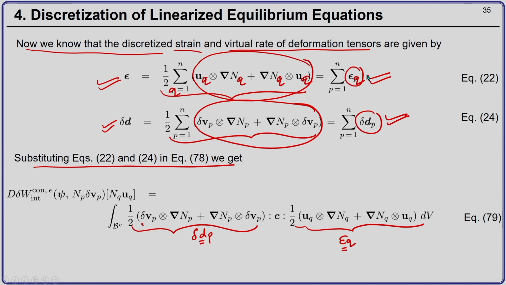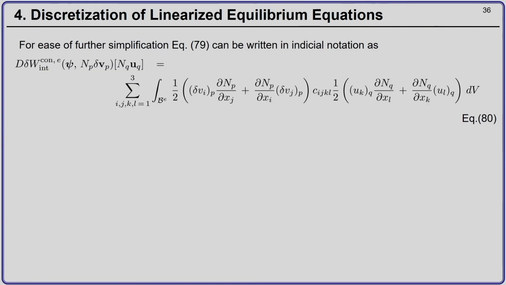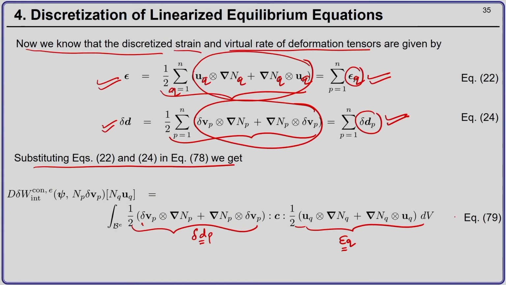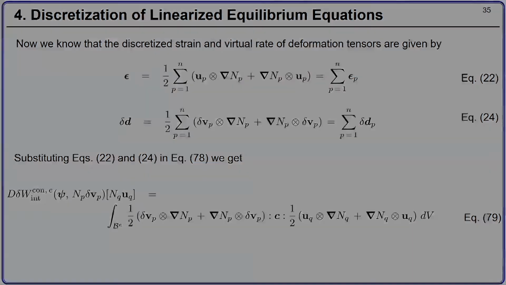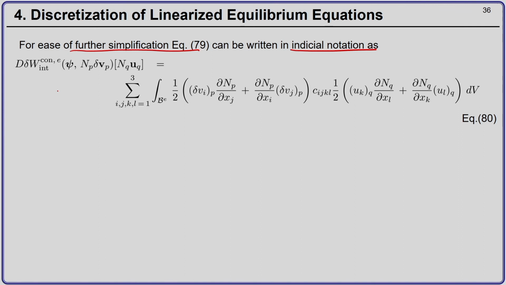Now, for further simplification, I can write equation 79, which is here, in direct notation. I can write this in indicial notation like this. It will be del Vi of node P, times the gradient of the shape function of node P with respect to xj, and the gradient of the shape function corresponding to node P with xi, del Vj, Cij KL, 1 by 2, and this is the strain.